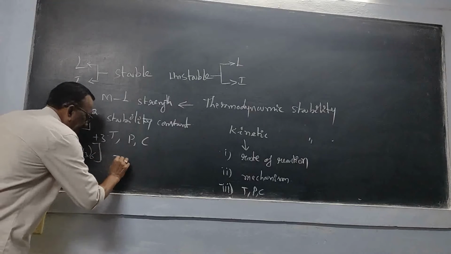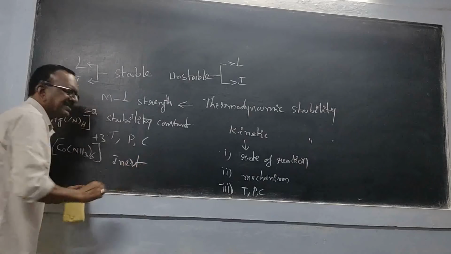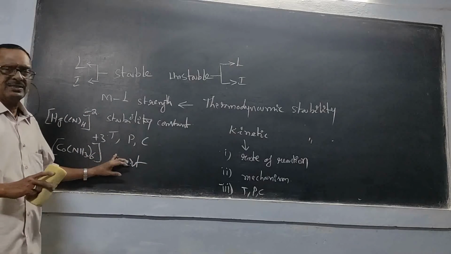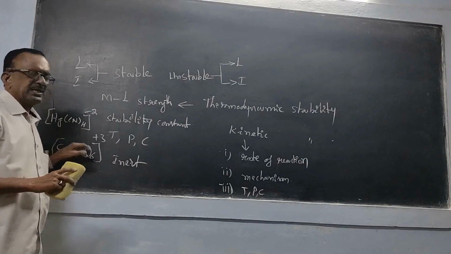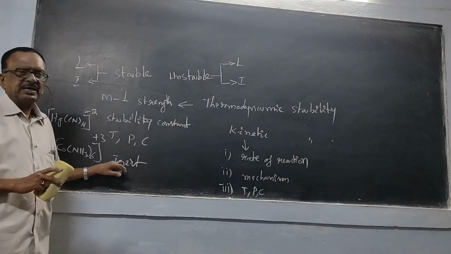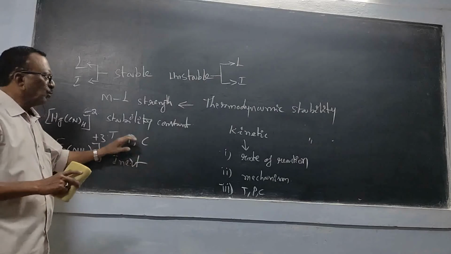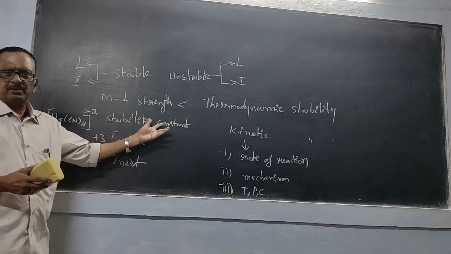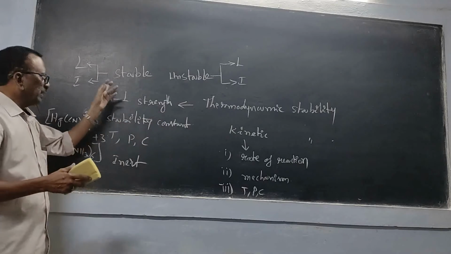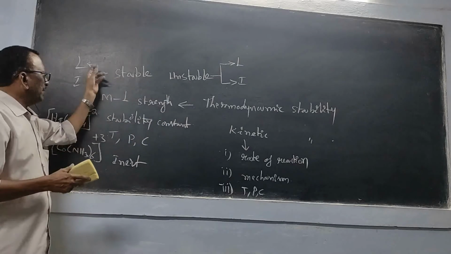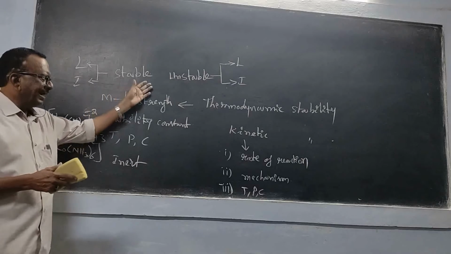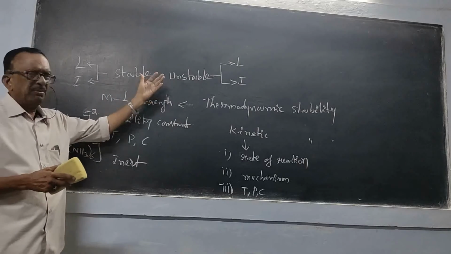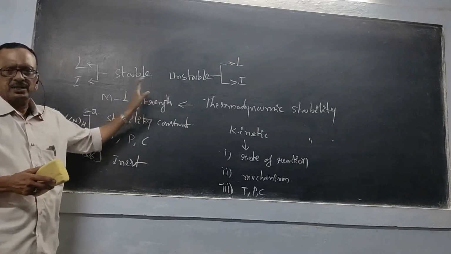But instead it is inert in acidic medium. So in acidic medium, this complex is behaving as an inert complex. So there is no link between thermodynamic stability and kinetic stability. They are independent. So a stable complex may be labile or it may be inert. Similarly, an unstable complex may be labile or it may be inert also.